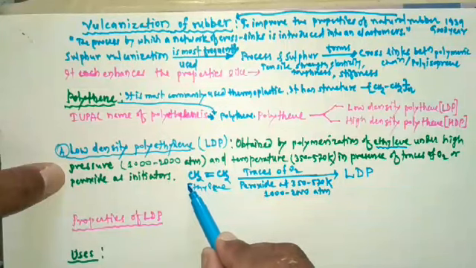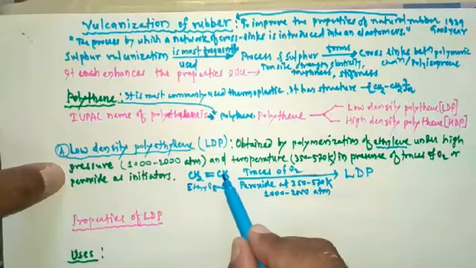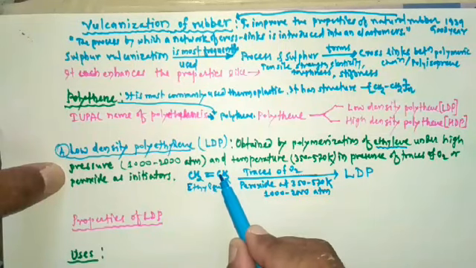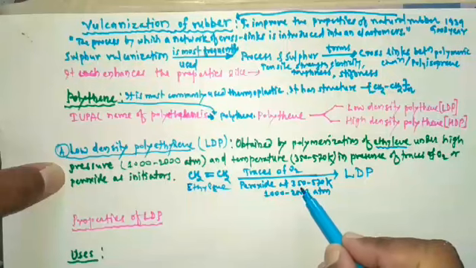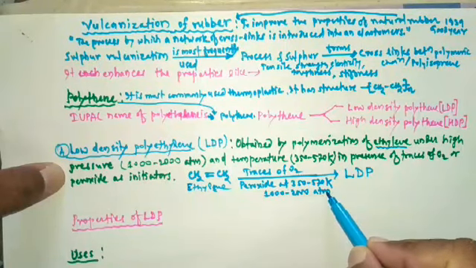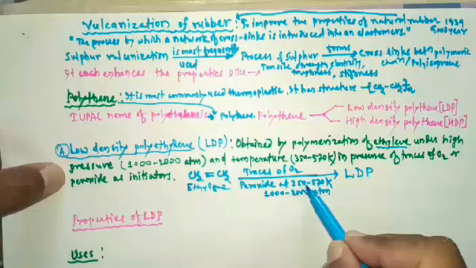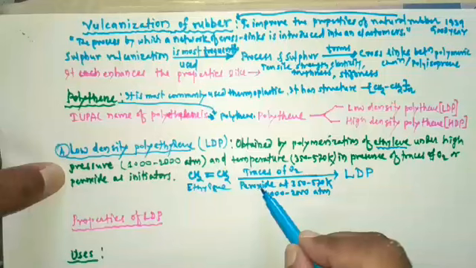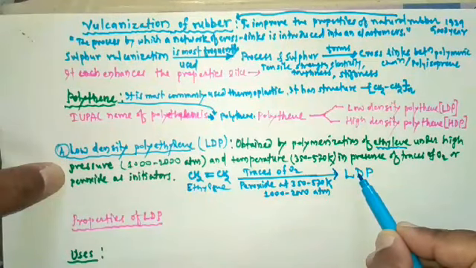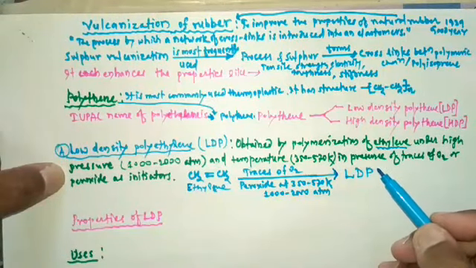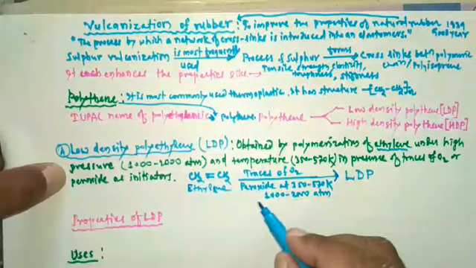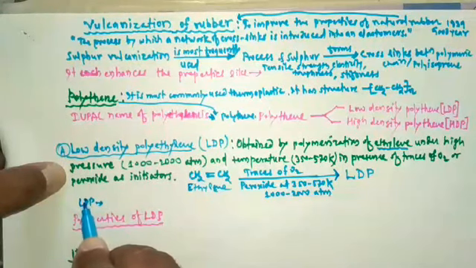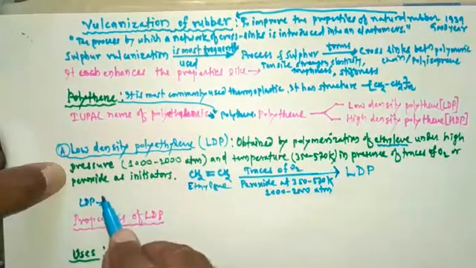So let's represent the reaction. CH2 double bond CH2 is the starting material, the monomer. This monomer is heated at 1000 to 2000 atmospheric pressure and at temperature 350 to 570 Kelvin in presence of traces of oxygen or peroxide. Then formation of low density polyethylene, that is LDP, takes place. Low density polyethylene is a branched polymer.